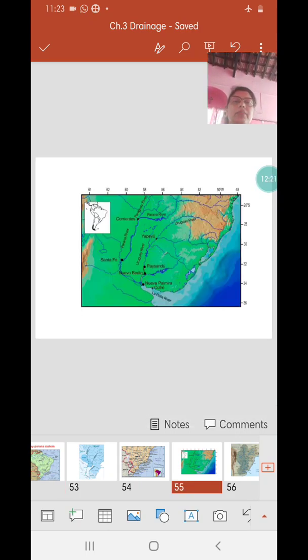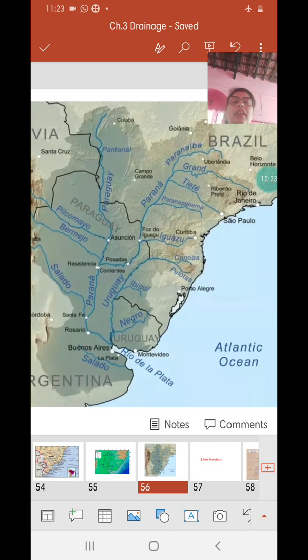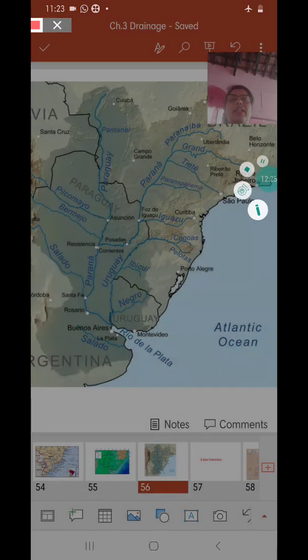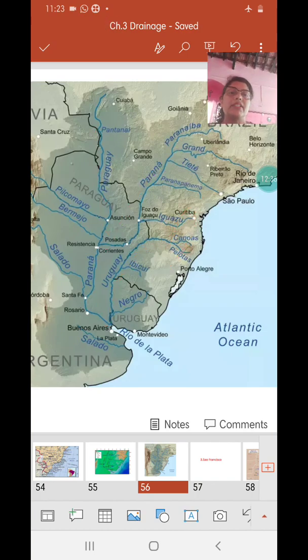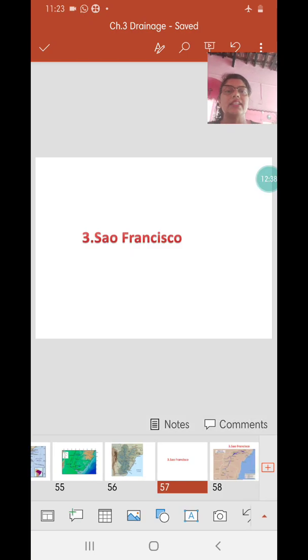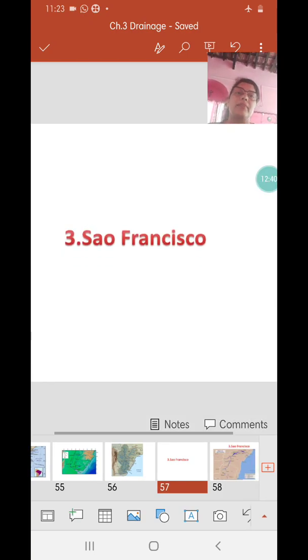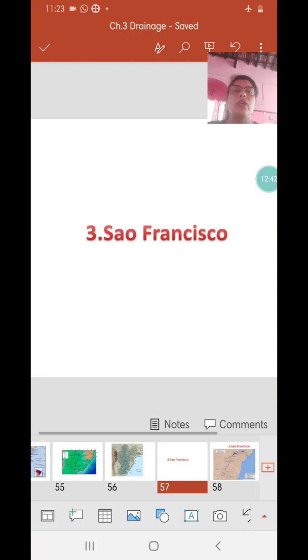And then we come to the last division. Okay, Uruguay here, just a minute, I'll just show you these great escarpments here and Uruguay River originating here, the only south flowing river. Paraguay is here, Piranha is here. So these three rivers are major west and south flowing rivers. Then we come to the third important river system called São Francisco.